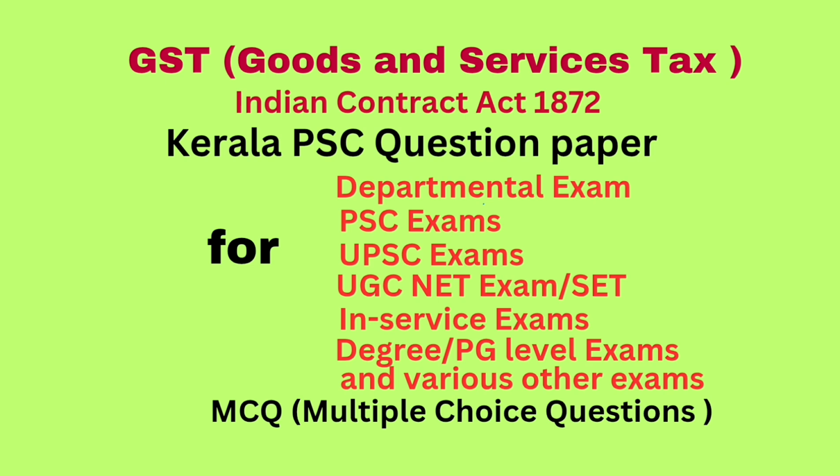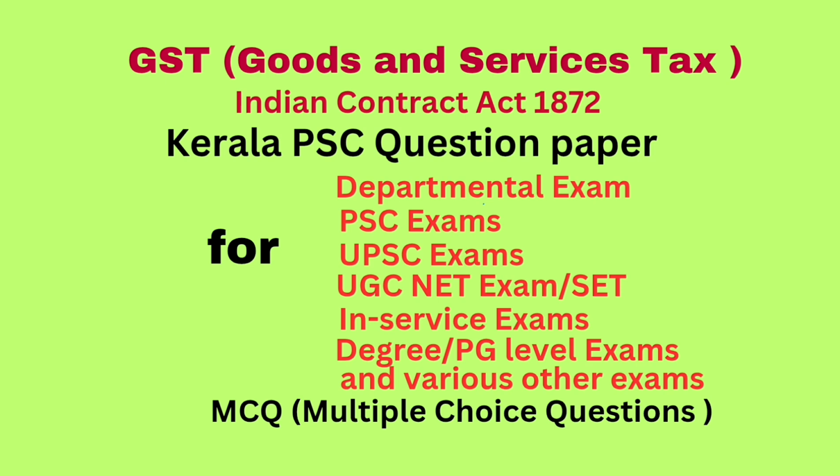Question number 17. An article worth rupees 1,000 attracts central GST at 9%, then the state GST rate will be dash. Answer: 9%.